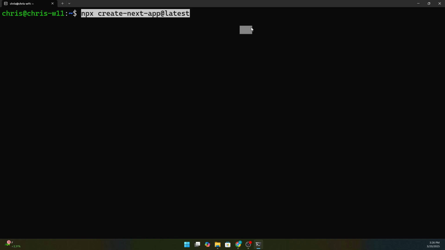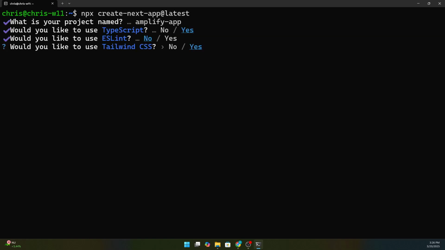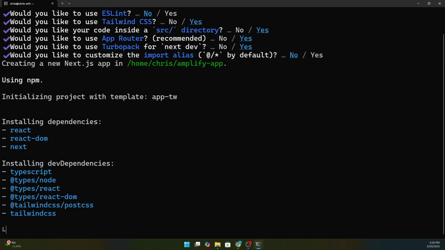npx create-next-app. You already know about it, so let's make this fast and simple. In my case, maybe call it amplify-app. Yes, we are using Next.js 15. Wait for a second.